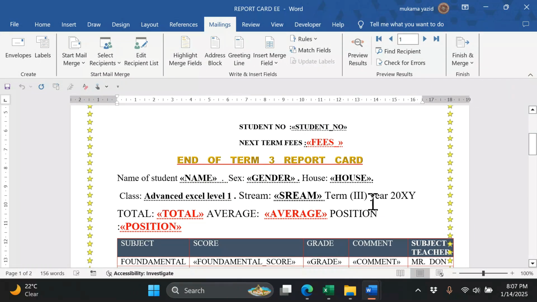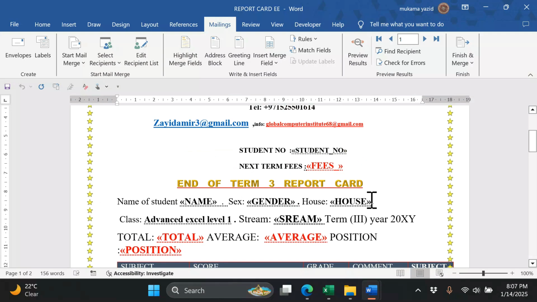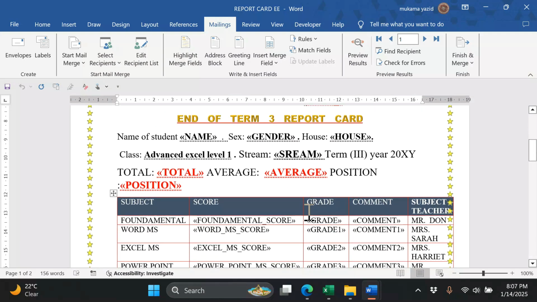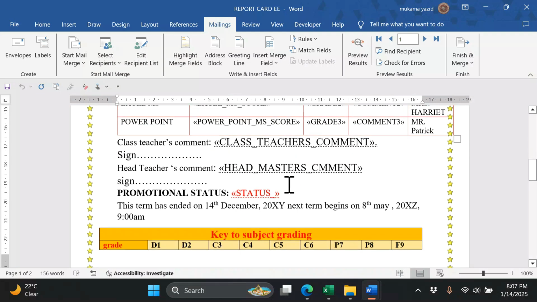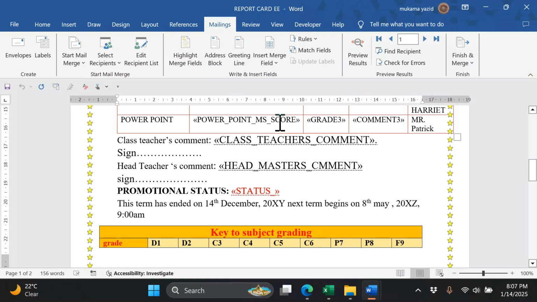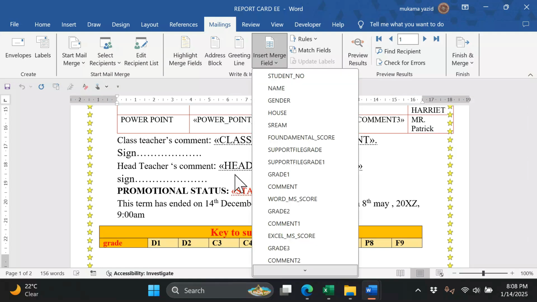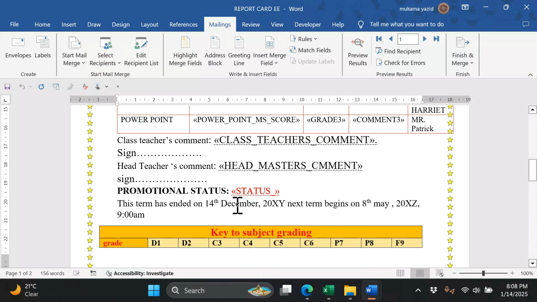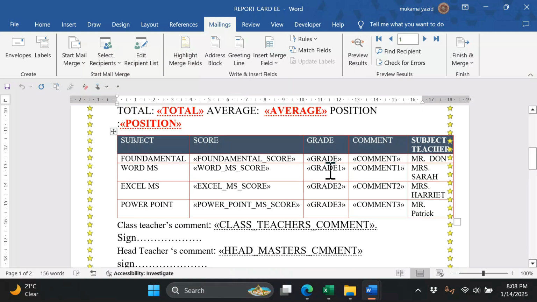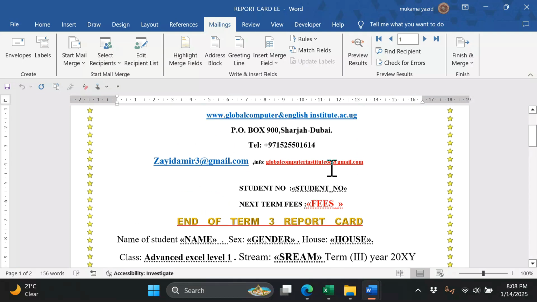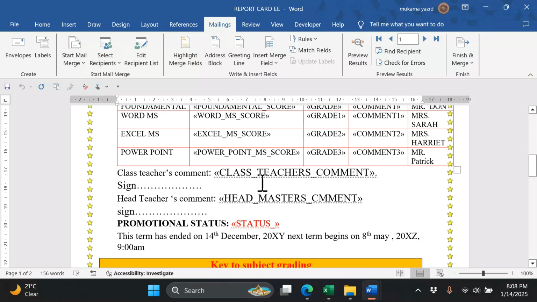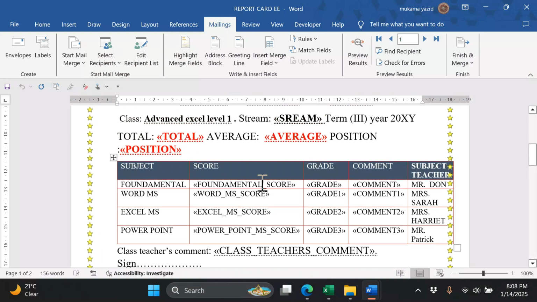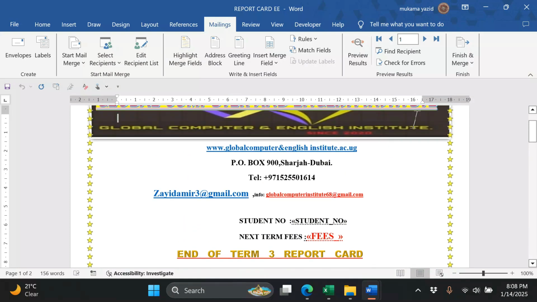So after having this, we finish merging everything. Here you can see I've merged. I've just put everything where it's supposed to be, used that from Excel. Then I've filled everything from Excel and I inserted where there are spaces. So this is my report. I've just finished putting all the fields. After putting all the fields, I'll just preview the result.